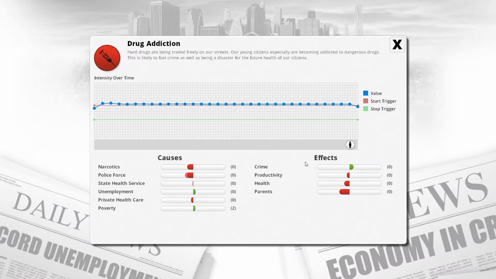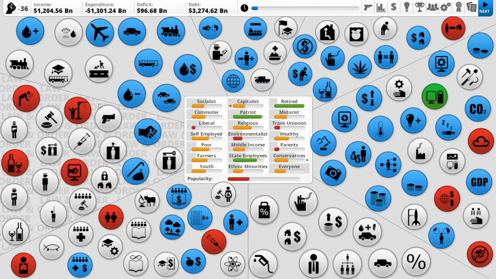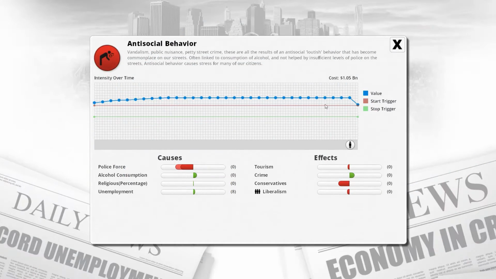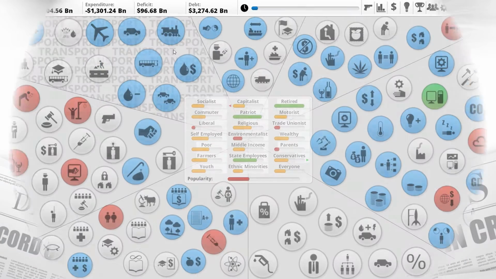So, drug addiction is starting to tend down. It's not going to disappear, but it's tending down. Vigilante mobs is tending down. Antisocial behavior is tending down as well.